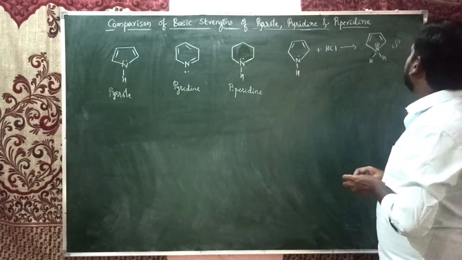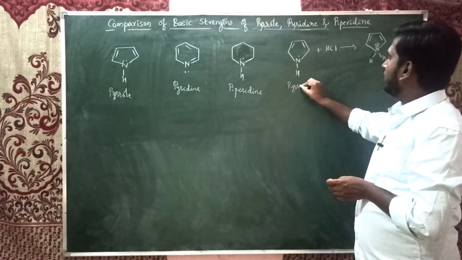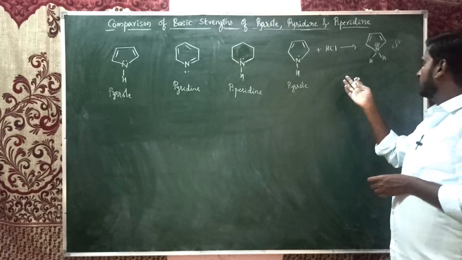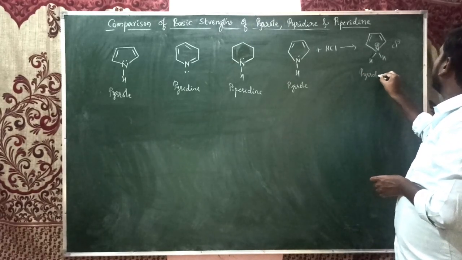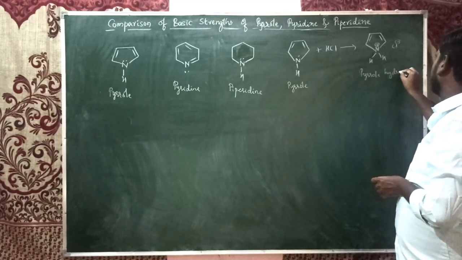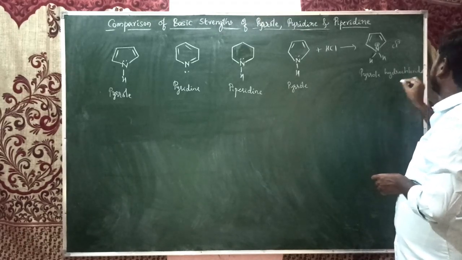Base and acid react to form a salt, so when pyrrole undergoes protonation, it forms pyrrole hydrochloride.